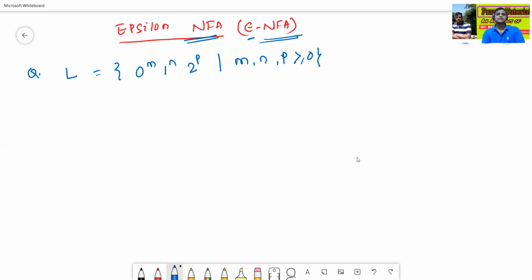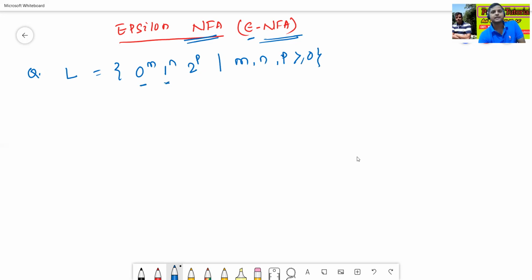For this type of language, the construction of NFA and DFA is generally not possible, so we have to construct the epsilon NFA. See how to construct it.